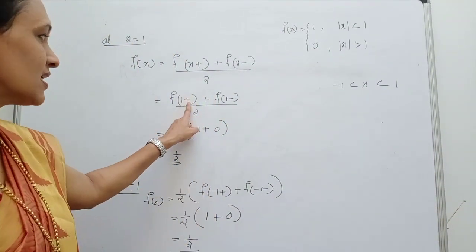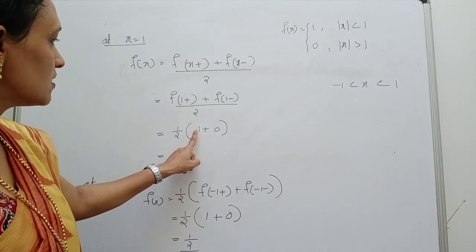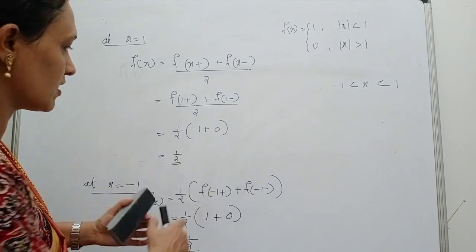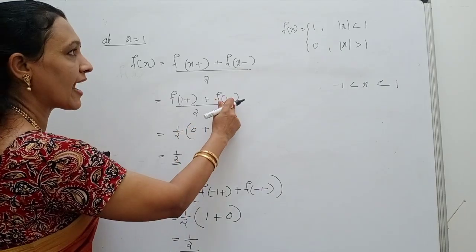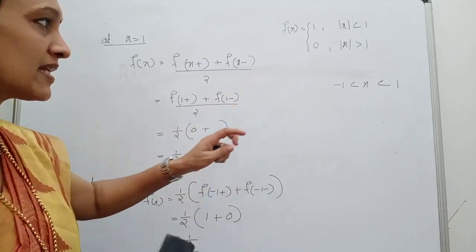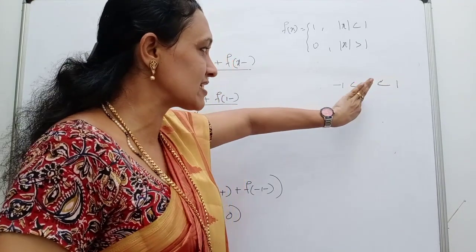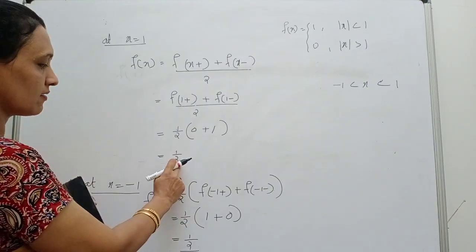Therefore, f of 1 plus, whose value will be 0. And f of 1 minus, whose value will be 1. So in the reverse manner, isn't it? 1 plus it is 0, and 1 minus means the values which are less than 1. For values which are less than 1, what is f of x? It is 1. Okay, so 0 plus 1, so that is 1 by 2.